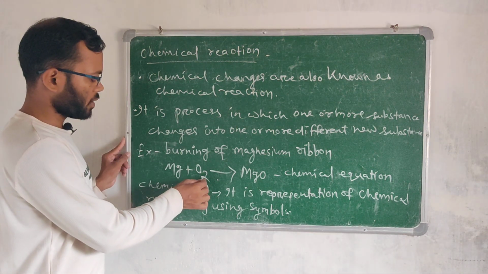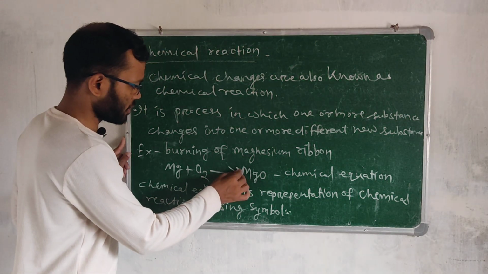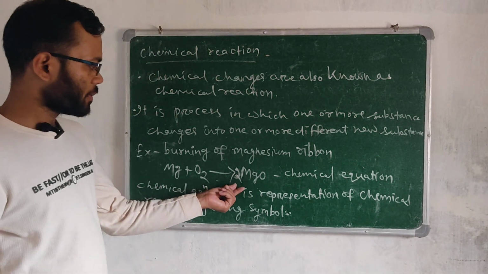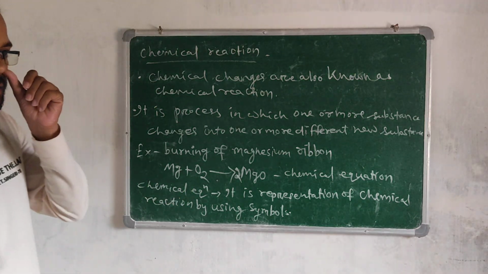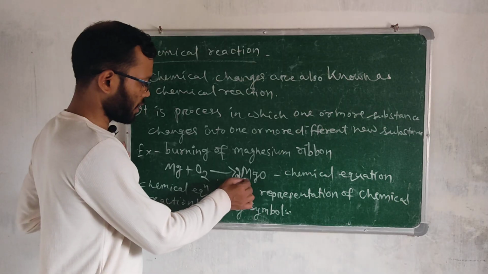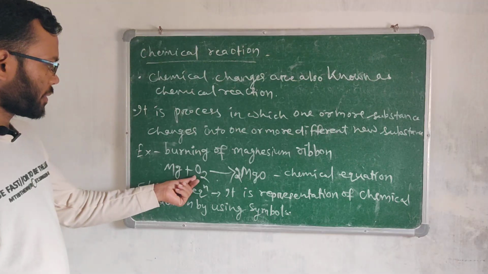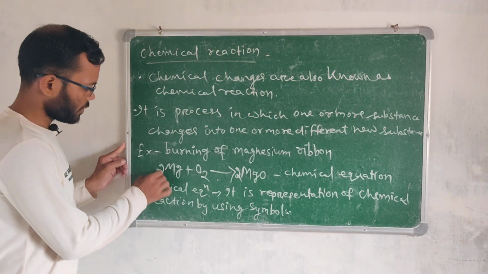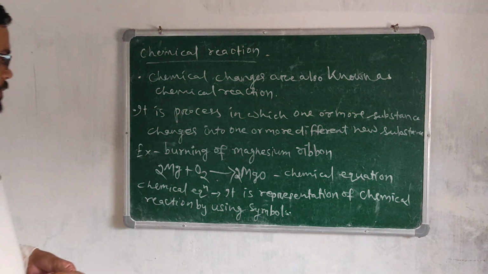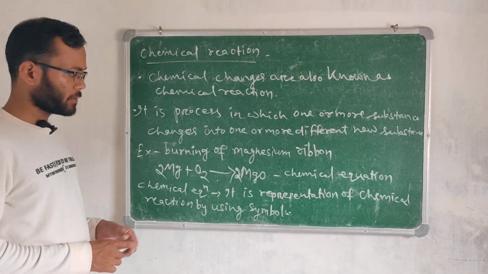Here you can see the number of oxygen atoms is 2, so we have to multiply by 2 as a coefficient. We can change the coefficient, but we cannot change the formula of the atom or the molecule. Right now the oxygen is 2 on both sides, but the magnesium is 1 on one side, so we should multiply by 2 there also. Now this is the balanced chemical equation. I hope you all got it.